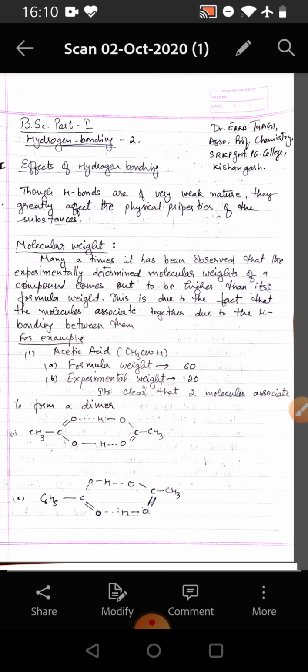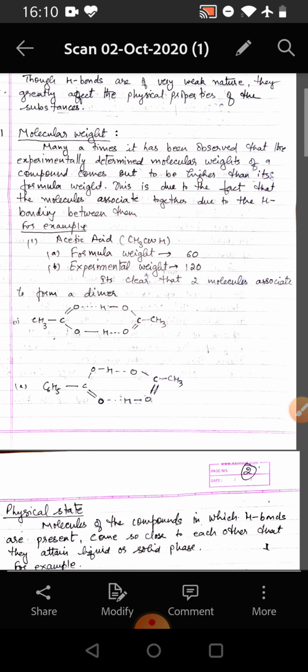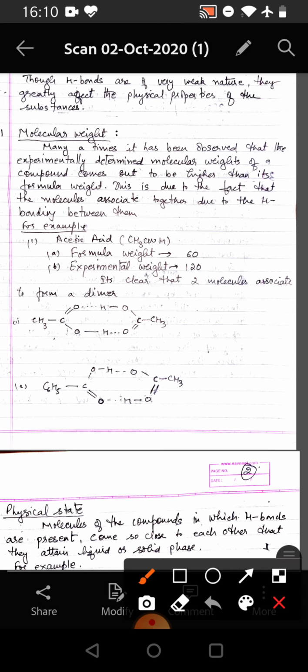Many times it has been observed that the experimentally determined molecular weight of a compound comes out to be higher than its formula weight. This is due to the fact that the molecules associate together due to the hydrogen bonding between them. For example, if we take acetic acid, then the formula weight of acetic acid is 60, whereas the experimental weight comes out to be 120. So it is clear that two molecules associate to form a dimer. This is a dimer formed by acetic acid and this is a dimer formed by benzoic acid.